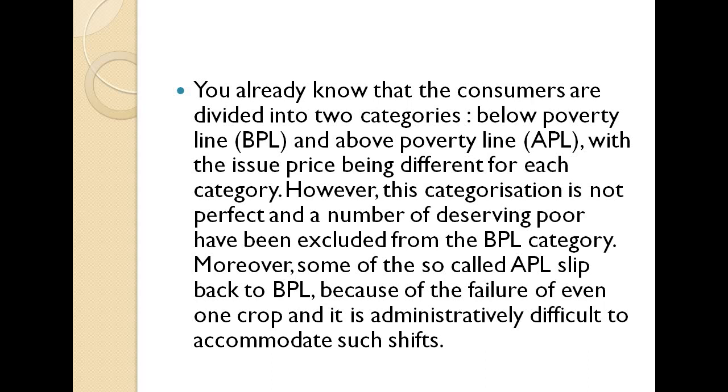So majorly we have two particular categories, below poverty level and above poverty level. According to them, they issue the price differently for different categories, but many are using this in a different way, because this categorization is not perfect, and a number of deserving poor are still excluded from the BPL category. And moreover, some of the APL slip back to the BPL. Because of the failure of even one crop, it is administratively difficult to accommodate such stuff.